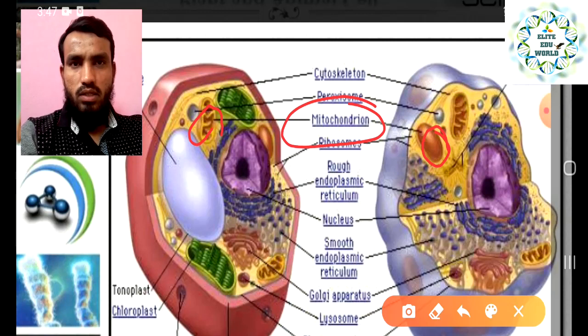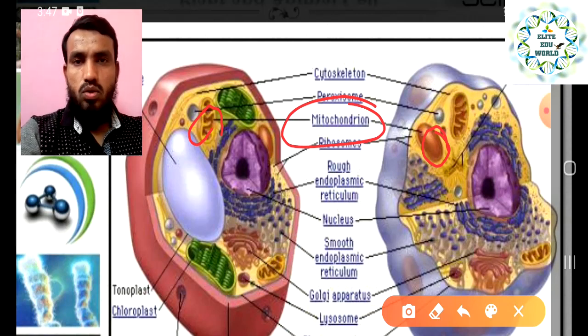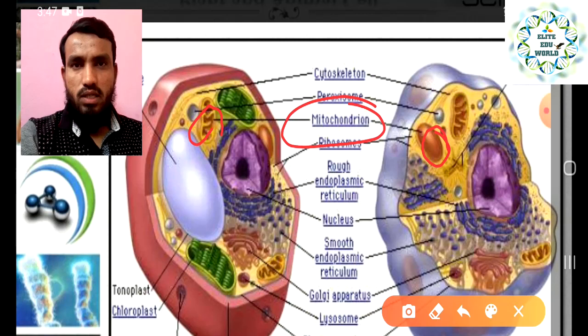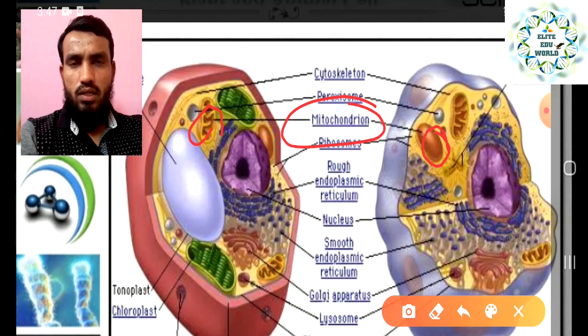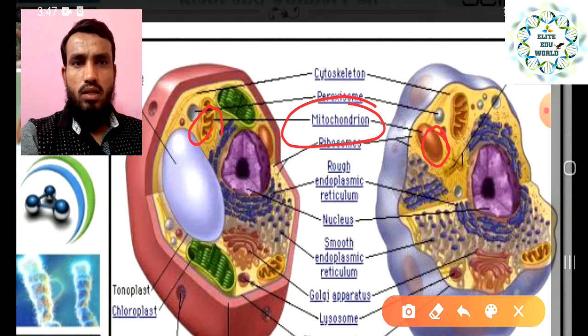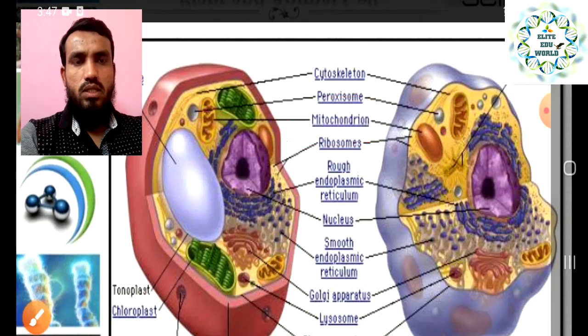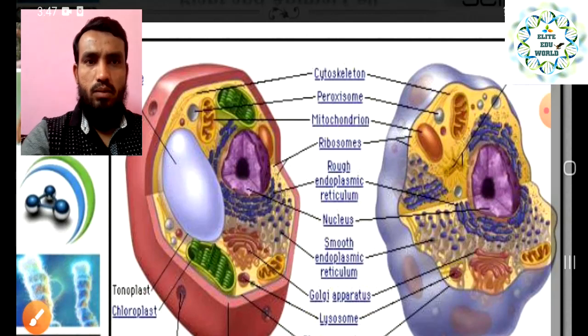And we have already seen the function of mitochondria, that it is a powerhouse for the cell. After respiration the food will be burned, the glucose will be broken down with the help of oxygen, and the energy will be stored in the form of ATP. For whatever functioning or maintenance we need energy, this ATP will be utilized for each and every work of the cell. So that is the organelle called mitochondria, the powerhouse of the cell, which is common in both plant cell as well as animal cell.